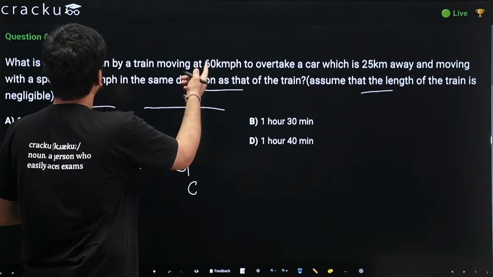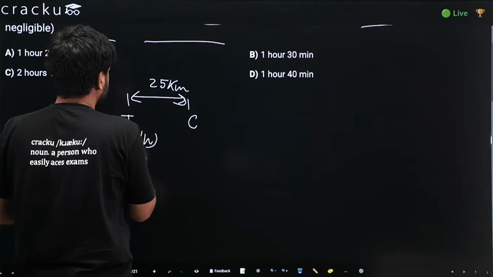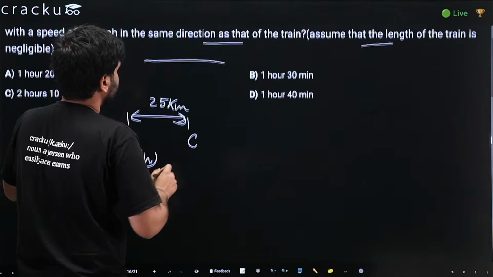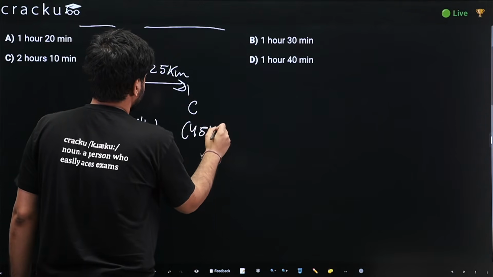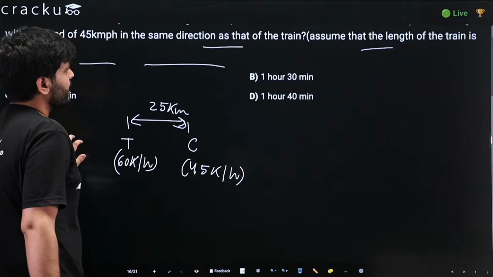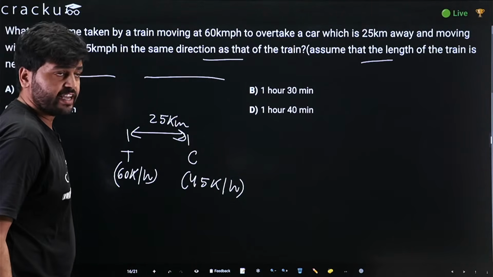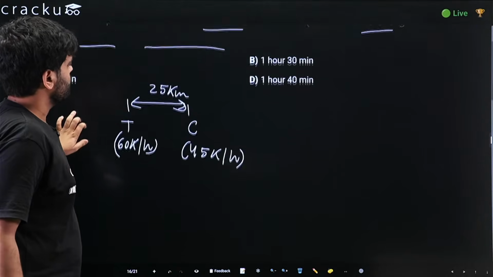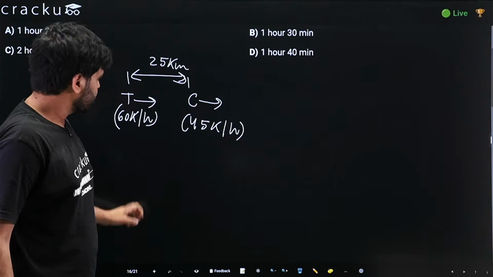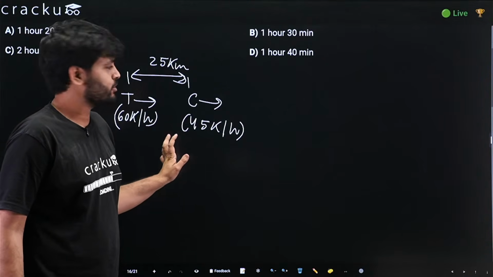We are given that the train speed is 60 kmph and the car speed is 45 kmph. We are required to find the time taken by the train to overtake or meet the car. Since both are traveling in the same direction, this is the simplest case of relative speed.